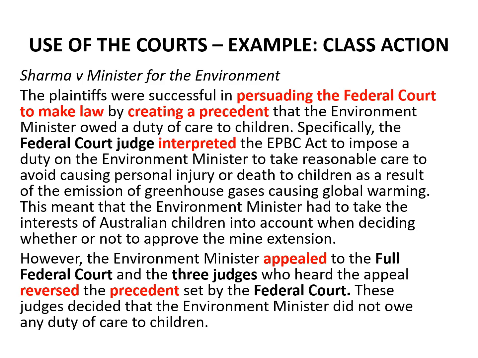The plaintiffs were successful in persuading the federal court to make law by creating a precedent that the Environment Minister owed a duty of care to children. Specifically, the federal court judge interpreted the Commonwealth Environment Protection and Biodiversity Conservation Act to impose a duty on the Environment Minister to take reasonable care to avoid causing personal injury or death to children as a result of the emission of greenhouse gases causing global warming. This meant that the Environment Minister had to take the interests of Australian children into account when deciding whether or not to approve the mine extension.